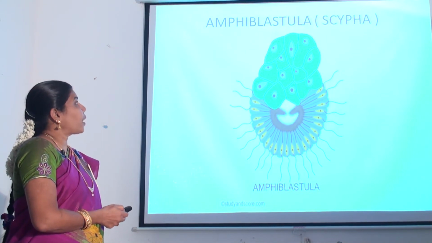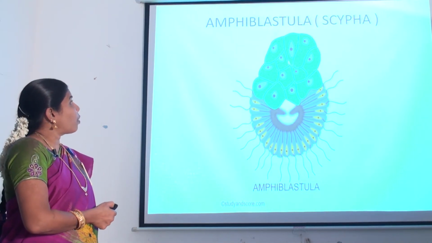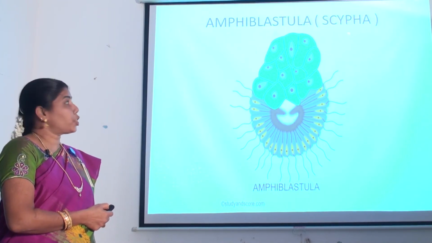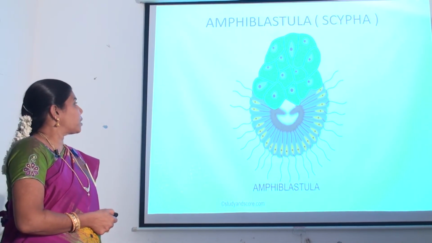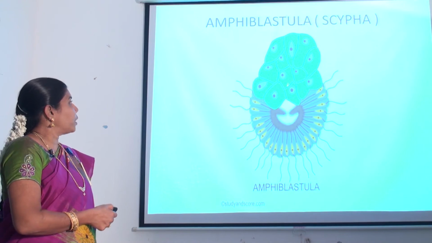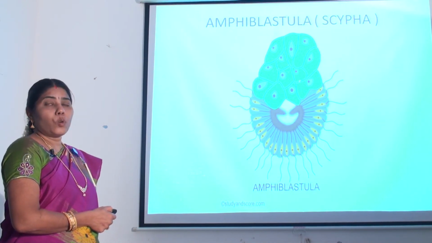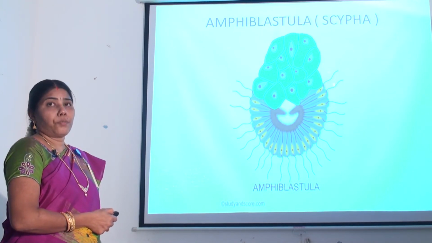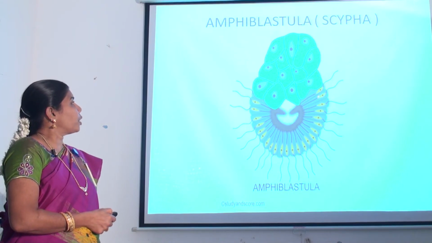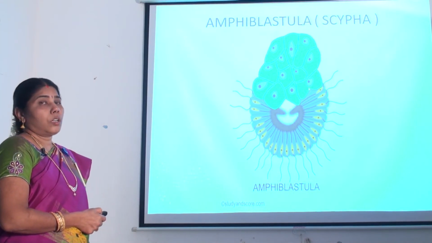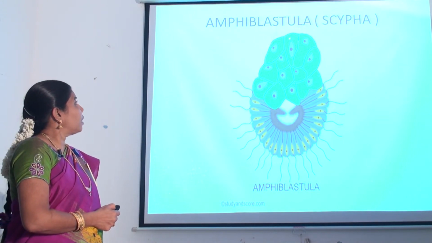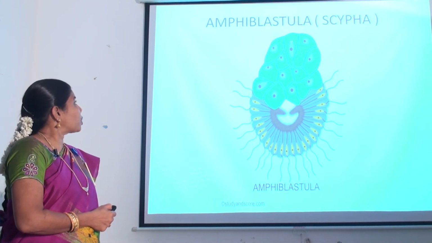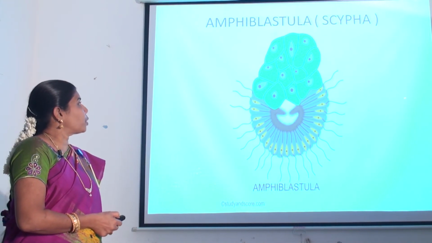Next one is amphiblastula larva. It is a larva of Porifera. It is a free swimming larva. It is microscopic and oval in shape. It consists of two cells. One is the flagellated micromeres and the second one is granulated macromeres. After a short free swimming life, the larva is converted into a cup shaped gastrula. The opening of the gastrula is called blastopore. The gastrula is attached to the substratum by the blastoporal end and the larva develops into an adult.